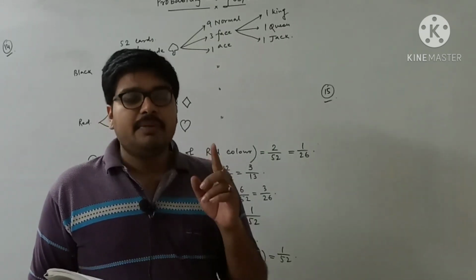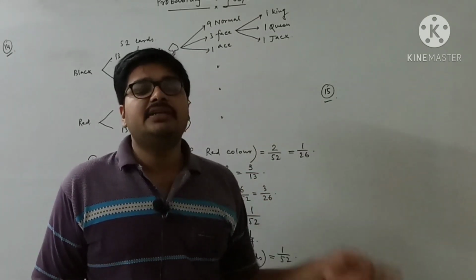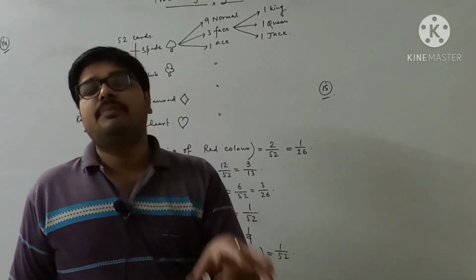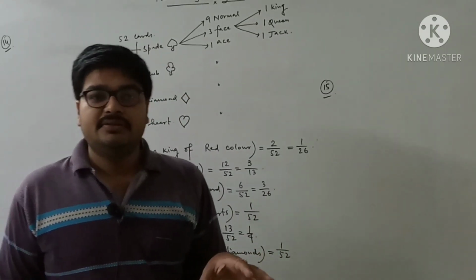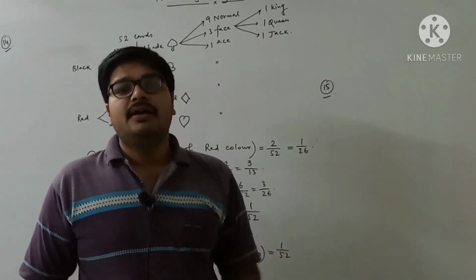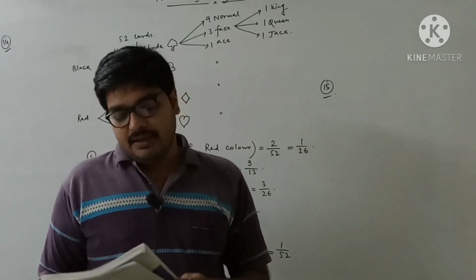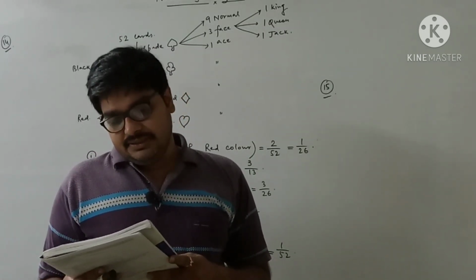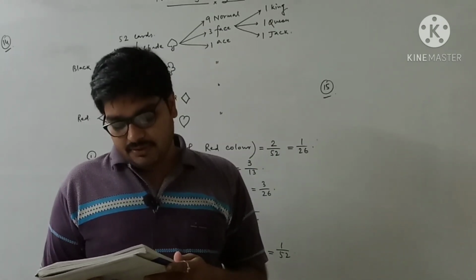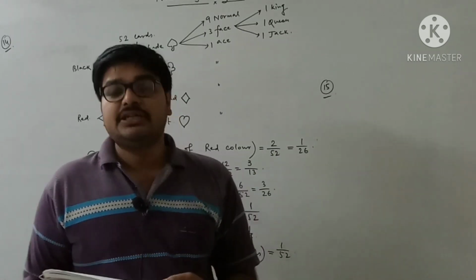And one thing you have to remember: after taking out something, whenever you keep it aside and then find out anything more, the probability should be determined with respect to what is left with you. Which you have already taken out, you have to subtract from the complete item, and with the remaining items you have to complete the sum. So 16, 17 will be your homework. Not only that, 19 is also your homework. I will do question number 18 now.